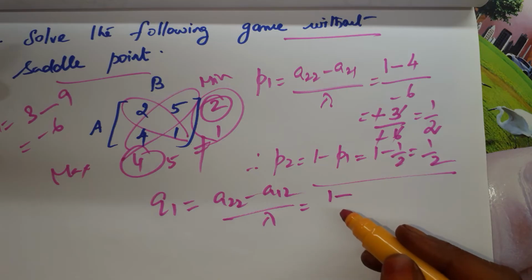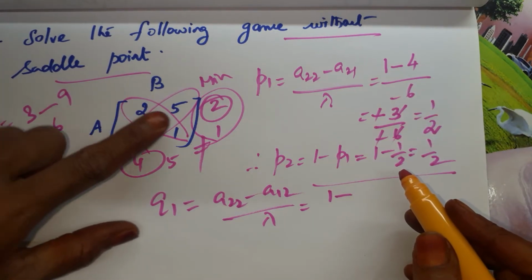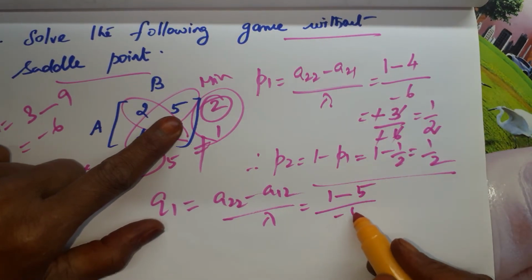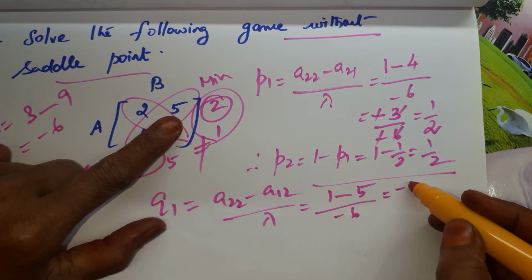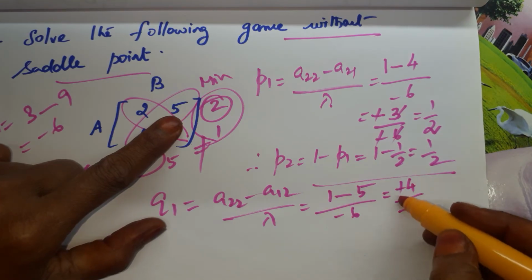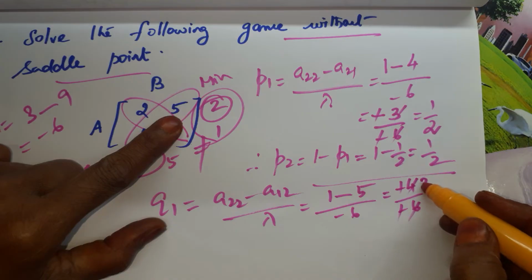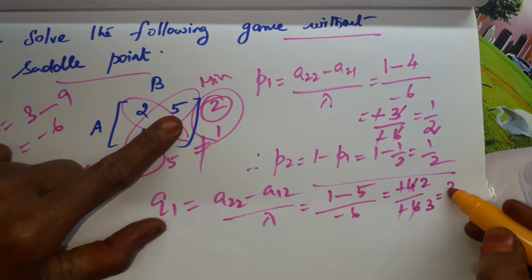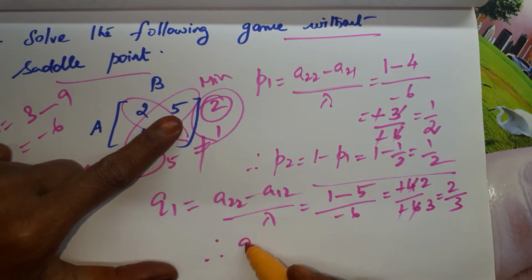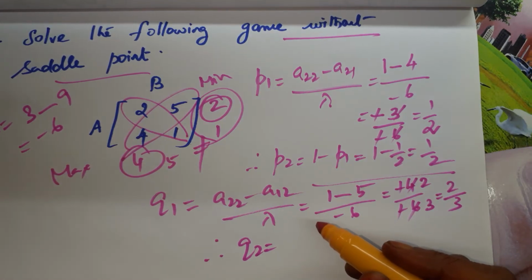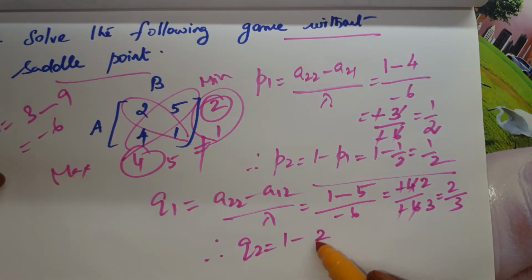A22 is 1 minus A12, A12 is 5, by minus 6, which is minus 4 by minus 6. Minus we can cancel, 2 we can cancel. So 2 by 3. Therefore, Q2 is equal to 1 minus 2 by 3, which is 1 by 3. So Q2 is 1 by 3.